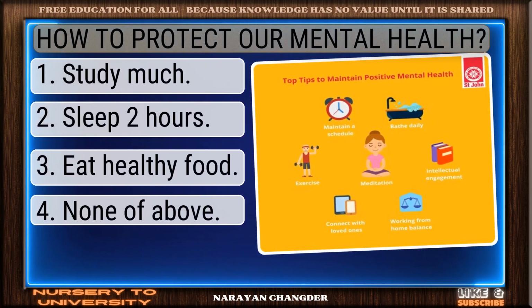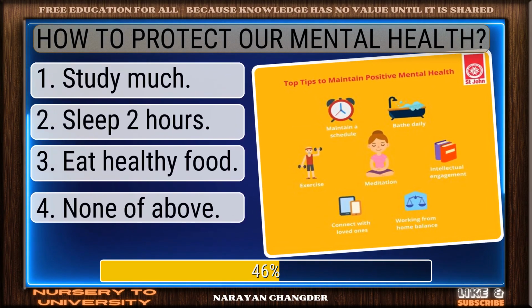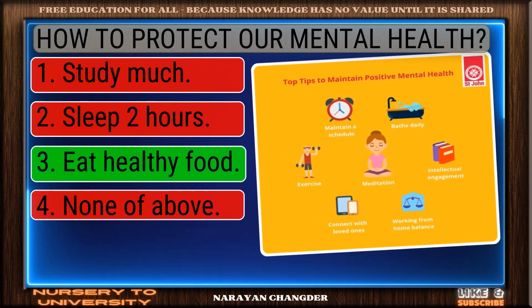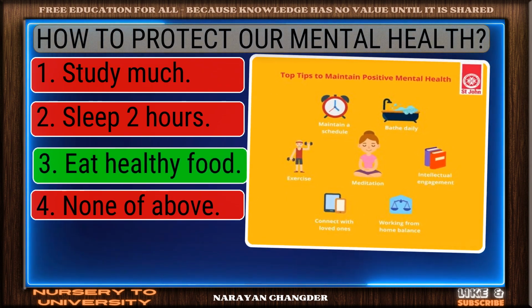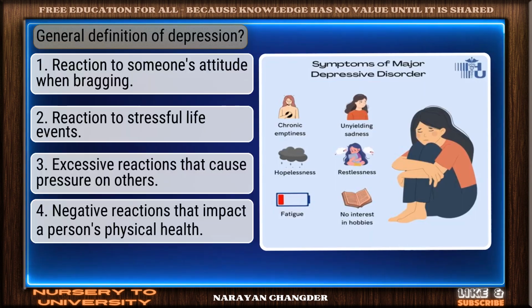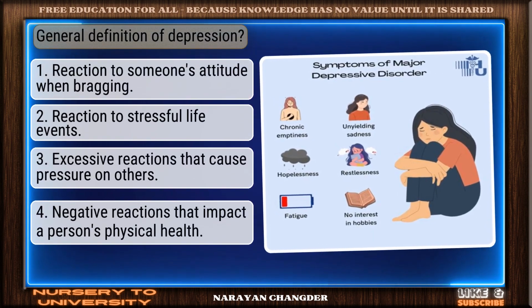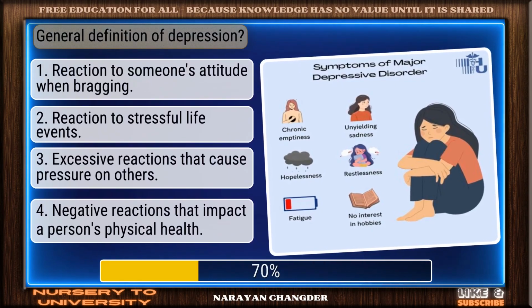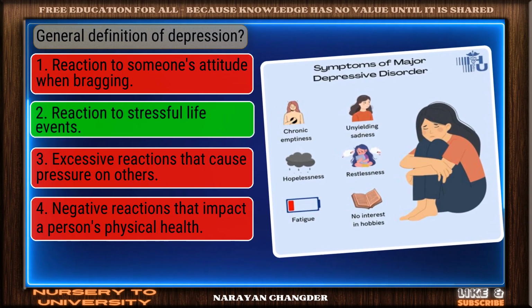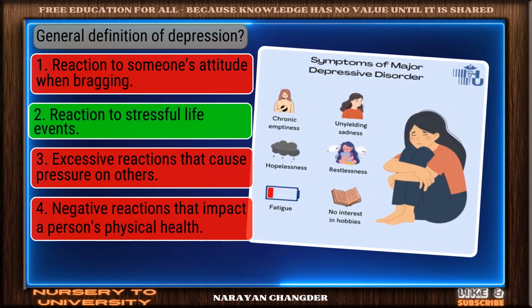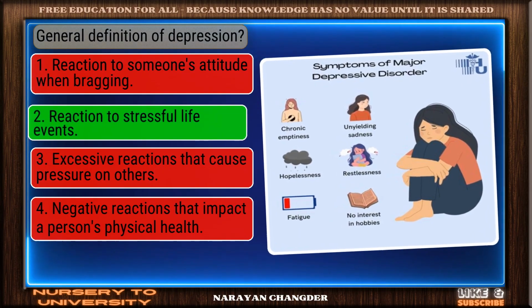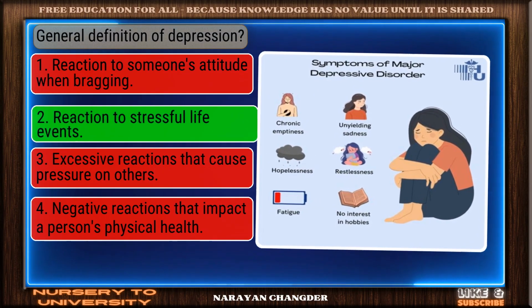How to protect our mental health. Right choice. Eat healthy food is the best answer. General definition of depression. Nice work. You chose reaction to stressful life events, and it is correct.